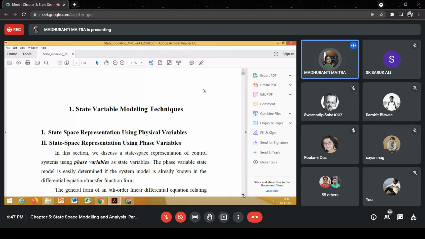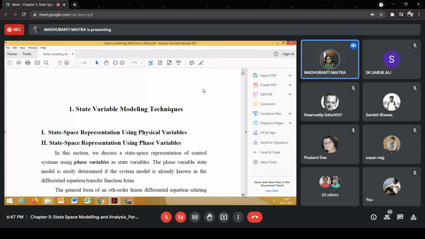The state variable modeling analysis technique, or state space technique in general, has its own advantages. We can obtain state models for different kinds of systems: linear, non-linear, time varying, time invariant, continuous, discrete.